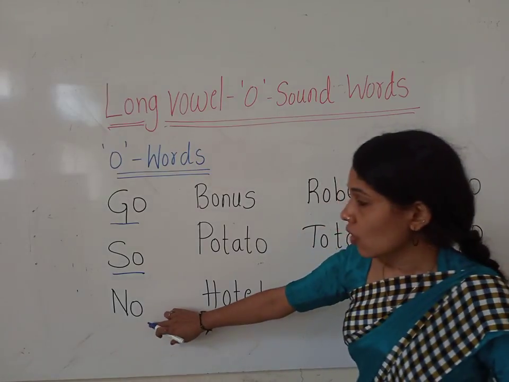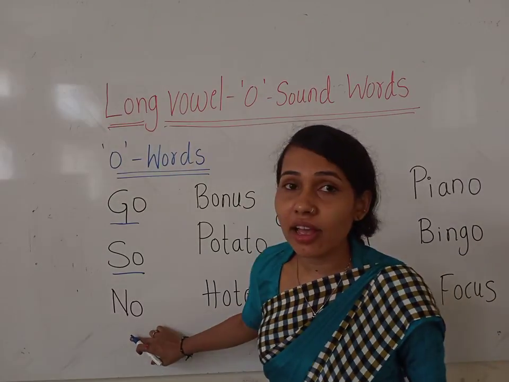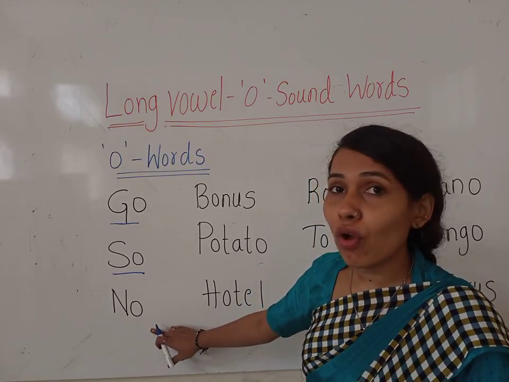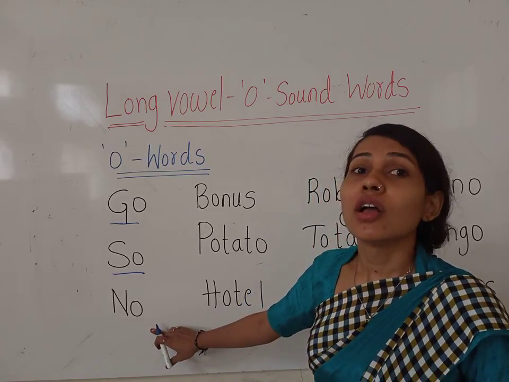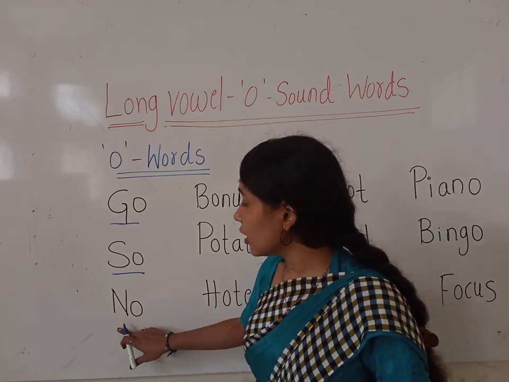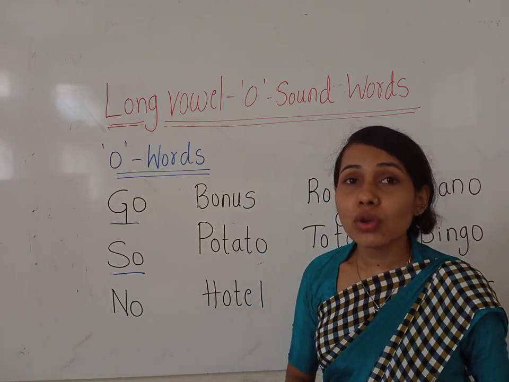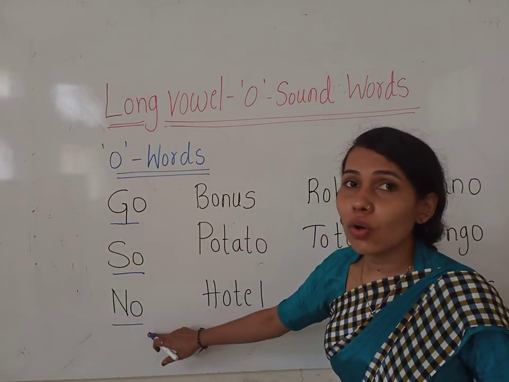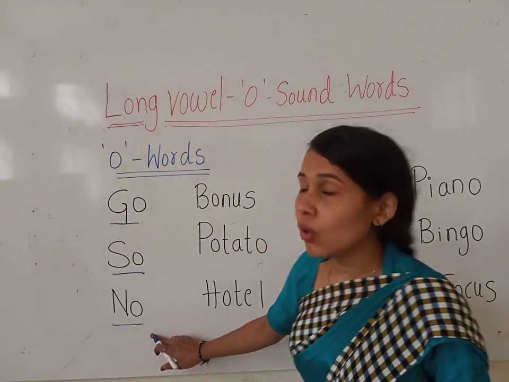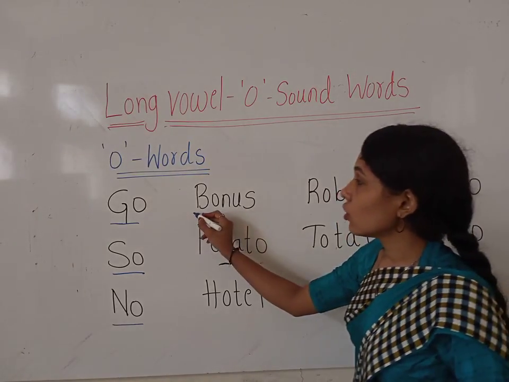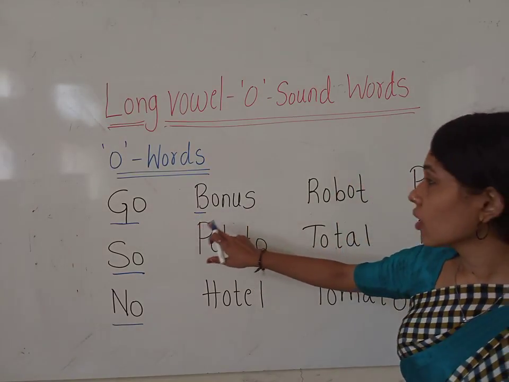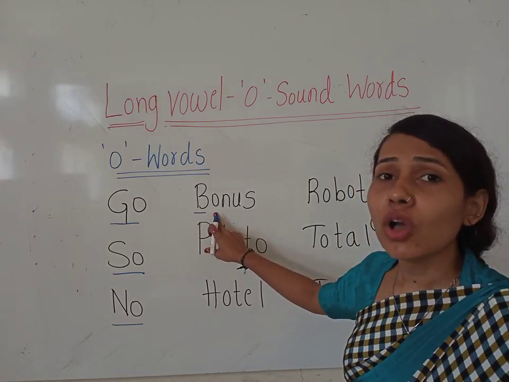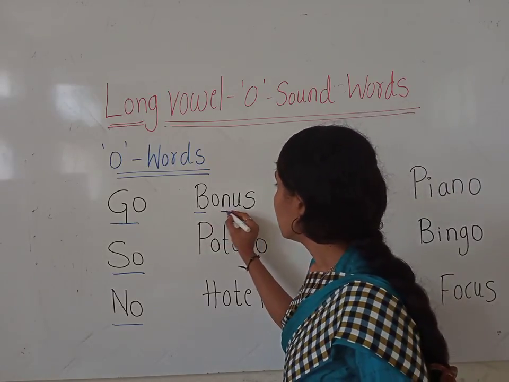Okay. What is the sound of N, children? N. And what is the sound of long vowel O over here? O. So how do we read it? N-O, no. Okay, read along with me. N-O, no. Okay. What is the sound of B? B. And what is the sound of long vowel O over here? O.